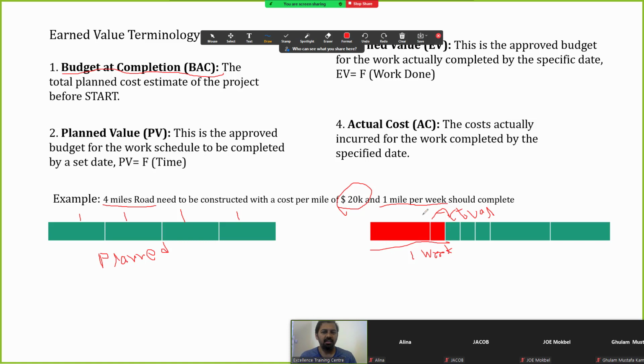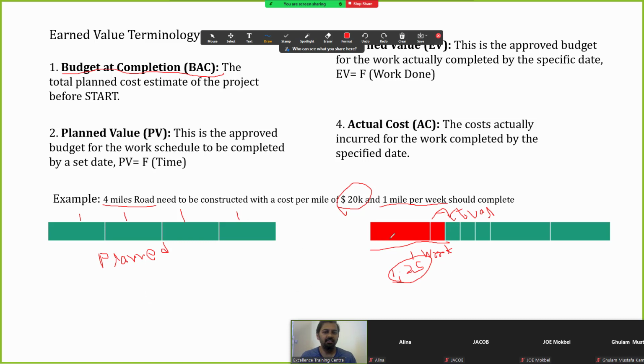In 1 week, as budgeted, it should complete 1 mile, but we have completed 1.25. So in terms of work completion, we are ahead of the work. 1.25 of work is completed.